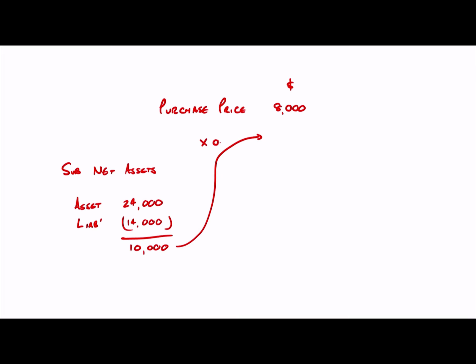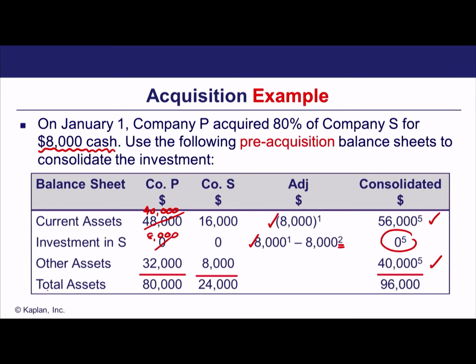So let's multiply by 0.8, which means we've acquired net assets worth 8,000. And of course, the difference between your purchase price and your share of the identifiable fair market value net assets is goodwill. You'll notice, therefore, in our current example, the goodwill figure is actually 0. So there is goodwill in this example. It just happens to be a value of 0. We'll have a look at when goodwill isn't 0 in later examples.